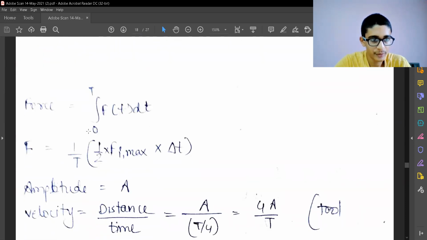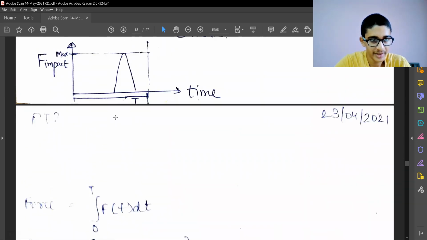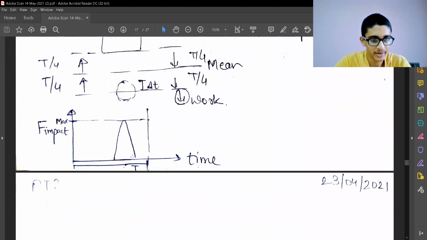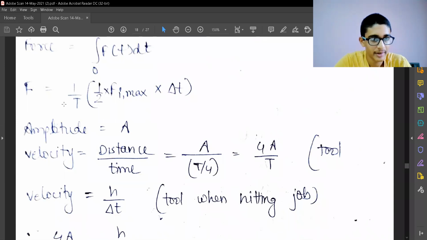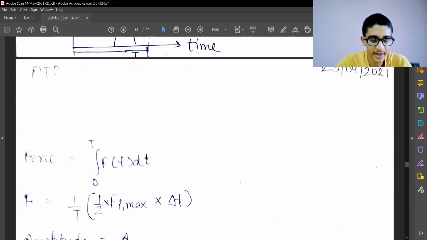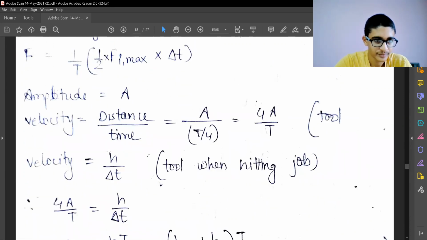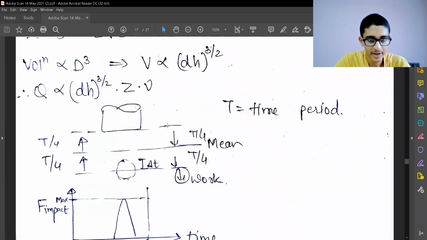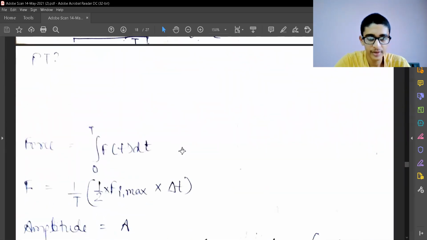So the total force which is going to be imparted in one time period, 0 to T, is the integration of F(t) dt, and F(t) is the impulse, the impact force. So F will be 1 by the time period into 1 by 2, that is the triangular pulse which I'm assuming. So the height into delta t, divided by 2, and A is the amplitude of oscillations. My velocity will be distance by time, that is, the amplitude is the distance covered, and the time taken is T by 4. So I have just taken that.